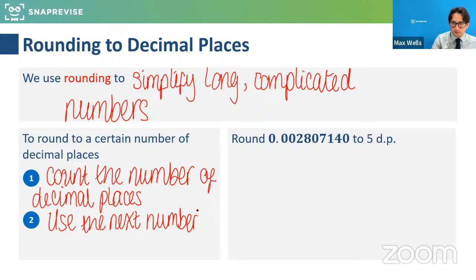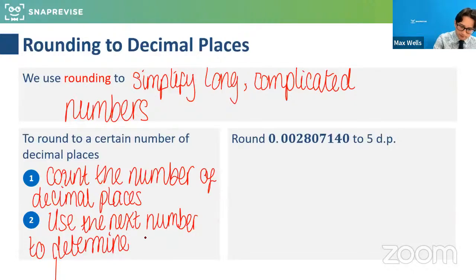So use the next number to determine whether to change the last. Let me know if you've rounded this one. Let's see if we've got any answers for that.